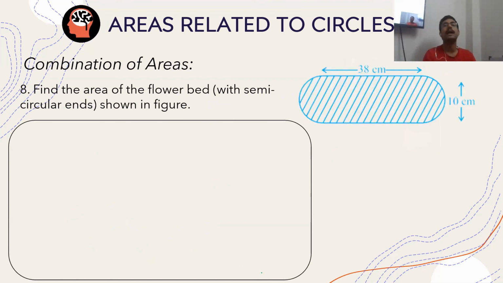Now here you have the next problem. Here you need to find the shaded area, the area of the flower bed.